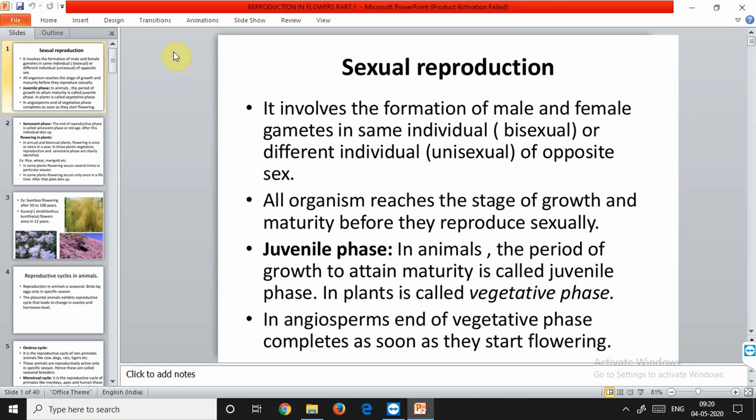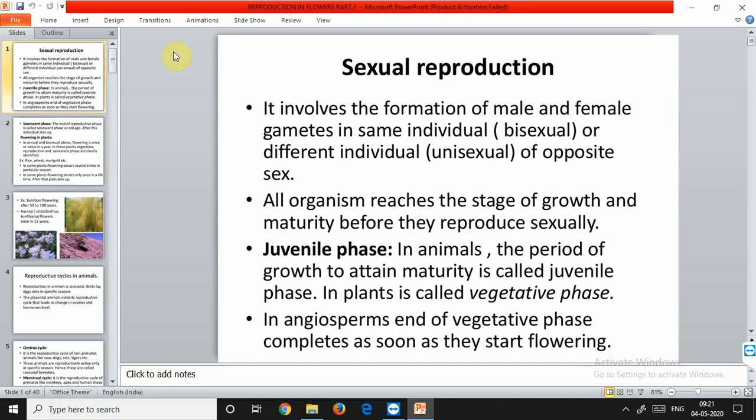Then those fungi that possess different thalli having male and female reproductive structures respectively are called heterothallic and dioecious. And these terms refer to the unisexual condition in higher plants. Now, in flowering plants, the unisexual male flower is staminate, that is, bearing stamens, while the female is pistillate, or bearing pistils. But when the same flower or the same plant possesses both male and female flowers, it is called hermaphrodite.